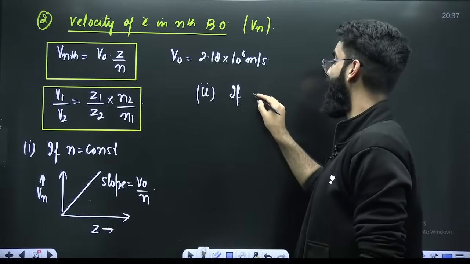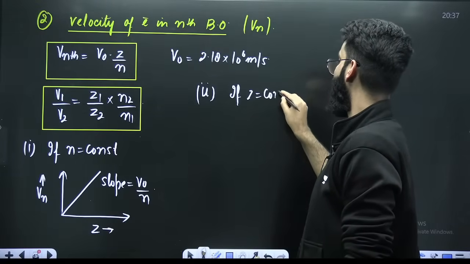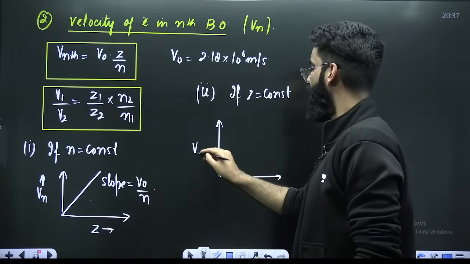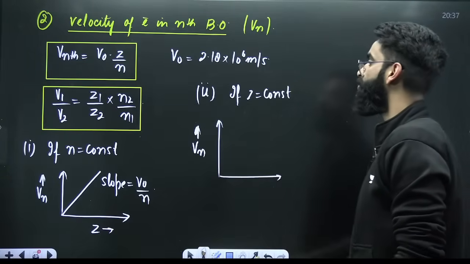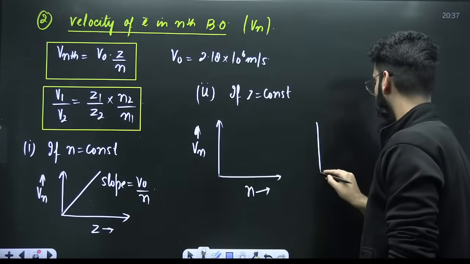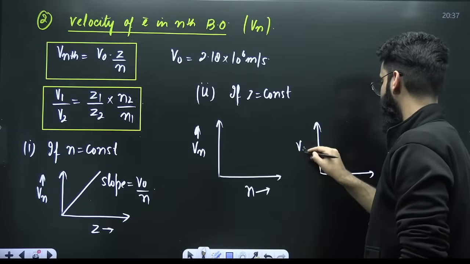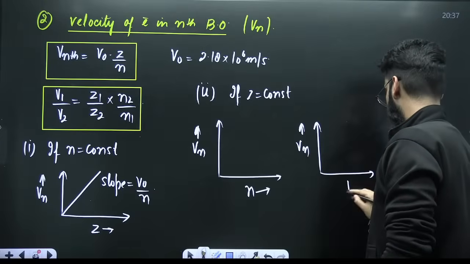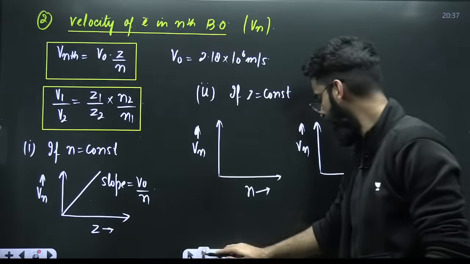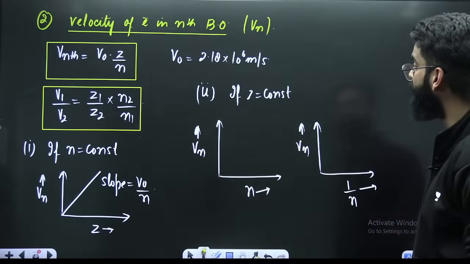Imagine Z is constant. Here you can plot two graphs. One is the velocity of the electron in the nth Bohr's orbit versus n, and the second one is the velocity of the electron in the nth Bohr's orbit versus 1 upon n. Can you make both the graphs, people? Be very specific, be very quick.